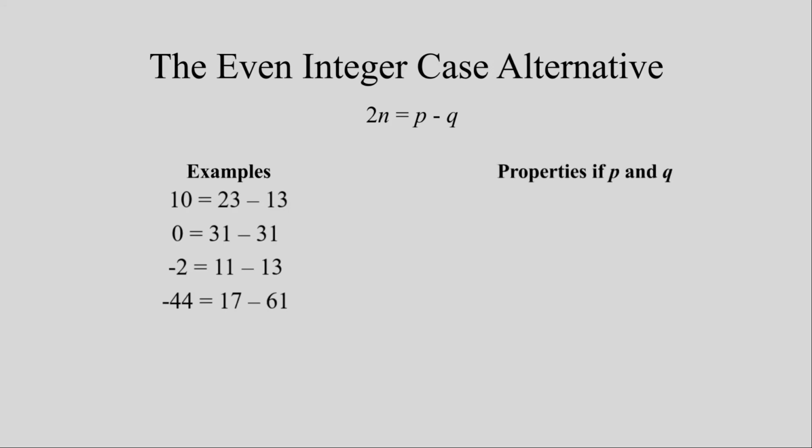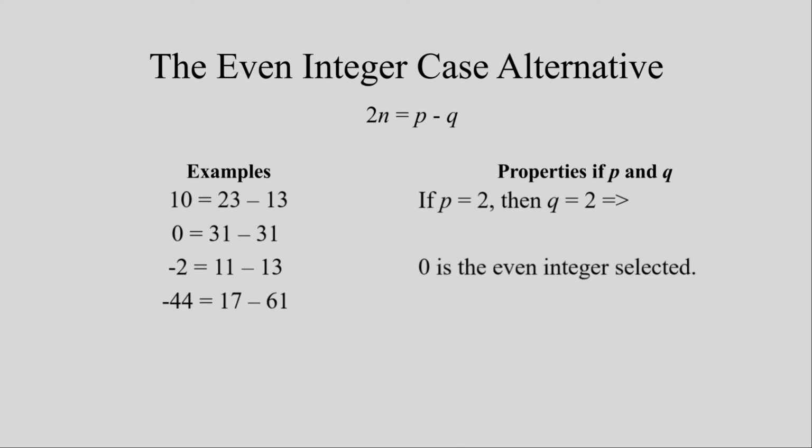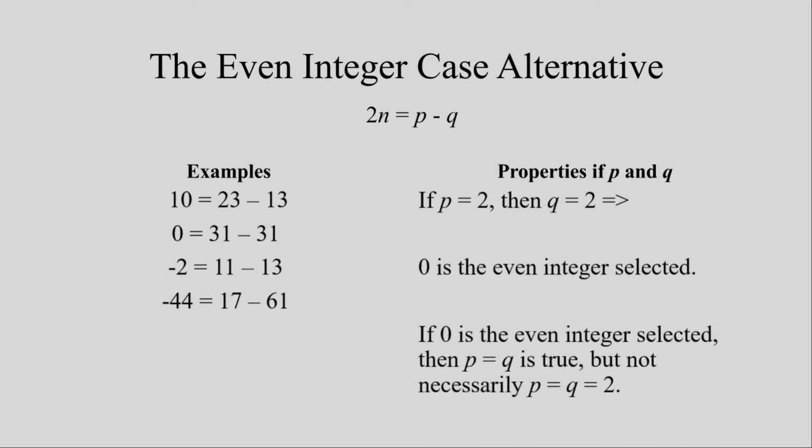In this case, p and q have the same property of being even as in the original conjecture. If p equals q equals 2, then by the general form the even integer specified would have to have been 0. However, if the even integer selected is 0, then the only restriction is that p and q must be equal, and by the additive identity, this suggests that 2 does not necessarily have to be used. If it is not used, then in this specific instance of 0 being the selected even integer, 2 will never be used.